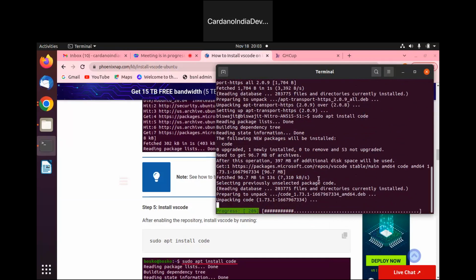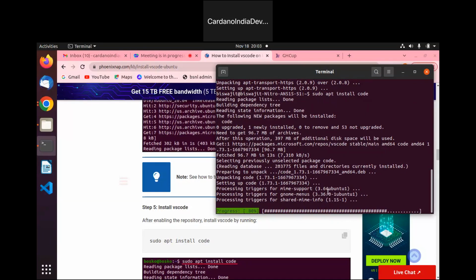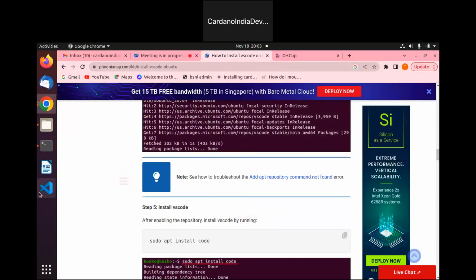Okay, I think it's 20%. Now 60%, 80%. Okay, now I think it is successfully installed. You can see in the left side panel, I got this VS Code logo. Okay, so I think it's successfully installed in my system. Let's open VS Code.